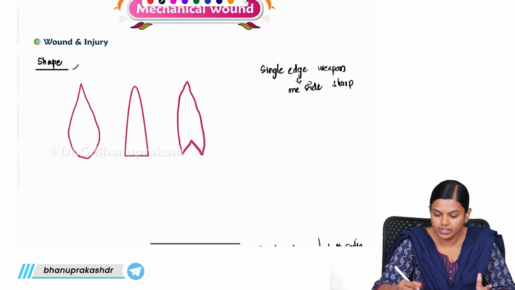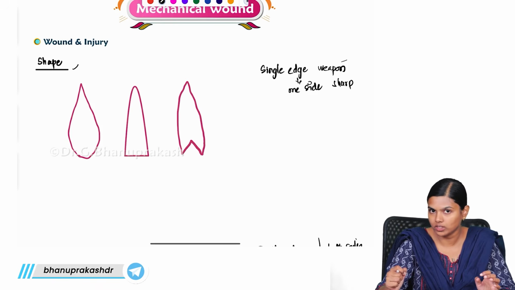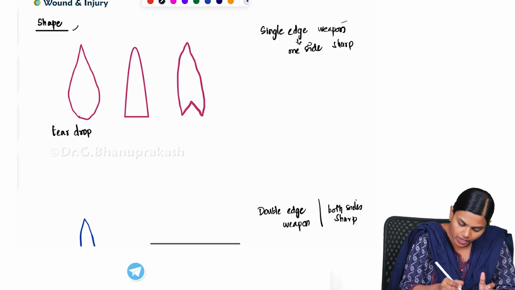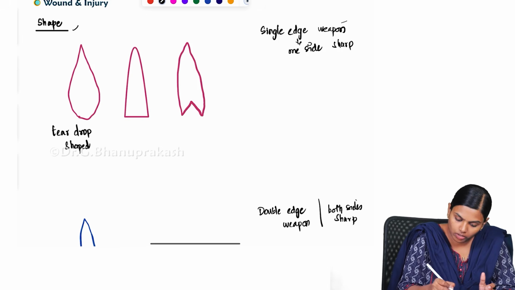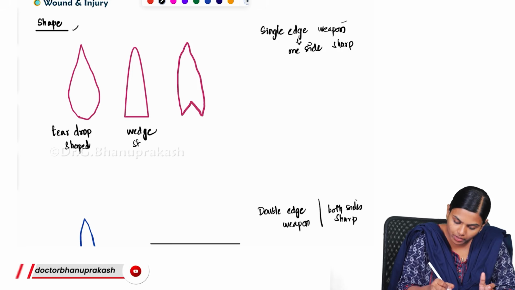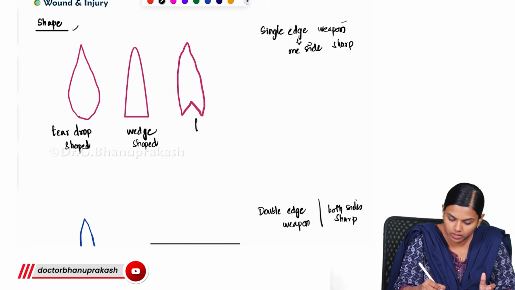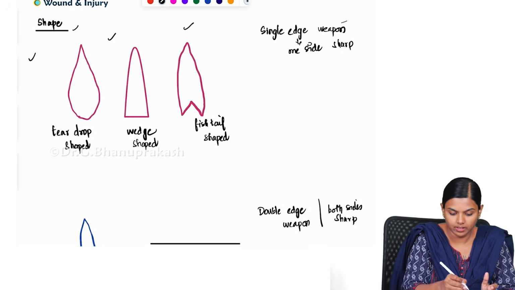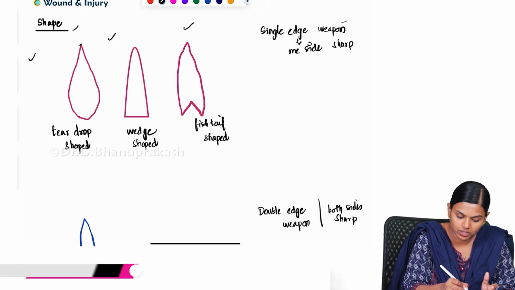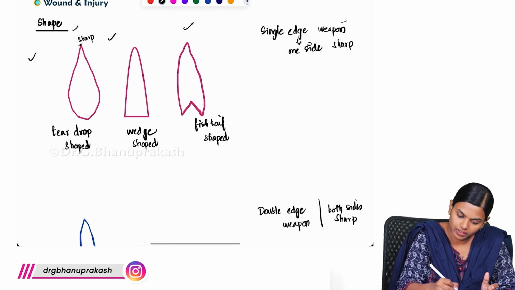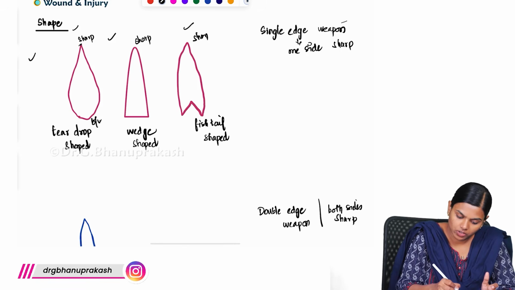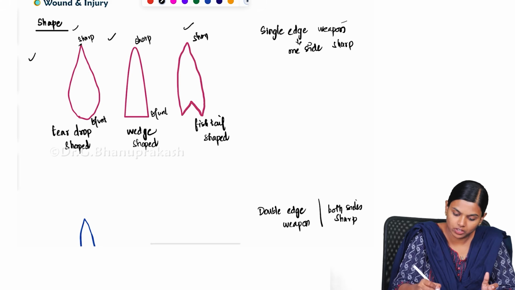Generally, if it is a single-edged weapon, that is a knife with only one side sharp, you will get a teardrop shaped wound, or a wedge shaped wound, or a fish tail shaped wound. Only these three are possible. This end is due to the sharp edge, this is due to sharp, and this end is due to the blunt edge.